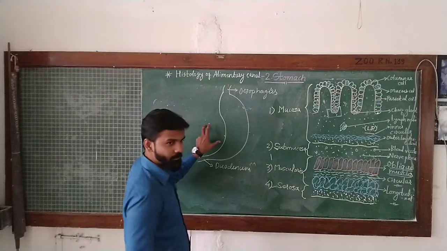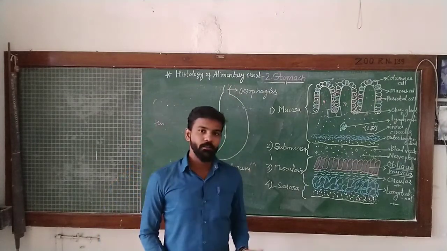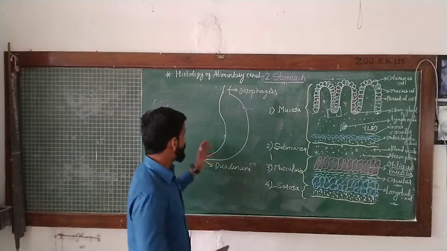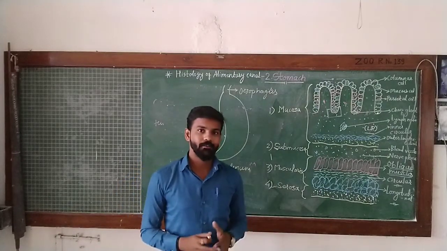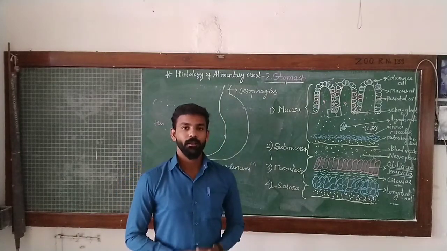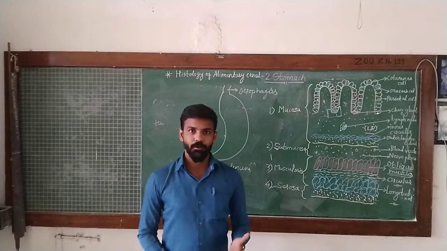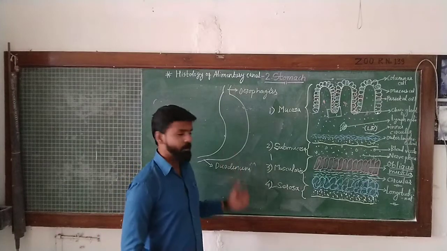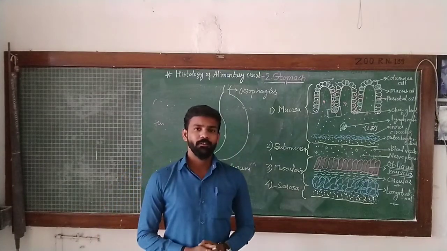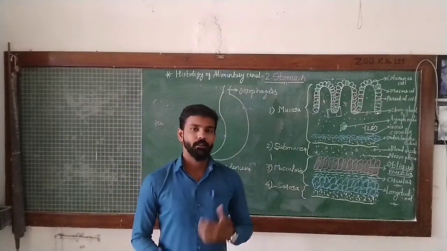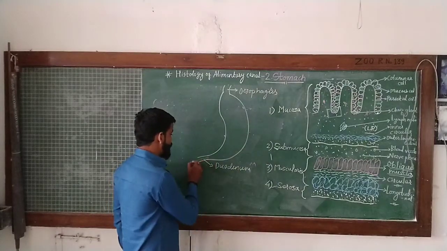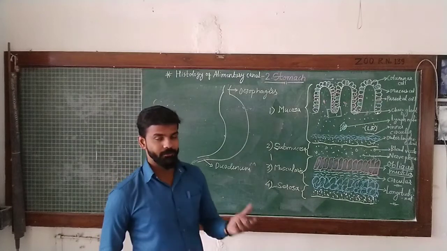These sac-like structures hold the food material for processing, and due to the action of contraction and relaxation, that is peristaltic movement, the digestive enzymes get mixed with food material and the process of digestion starts. Here the maximum process of digestion takes place within the stomach. Now the remaining part is sent to the next structure, that is duodenum, which further continues to the intestine.